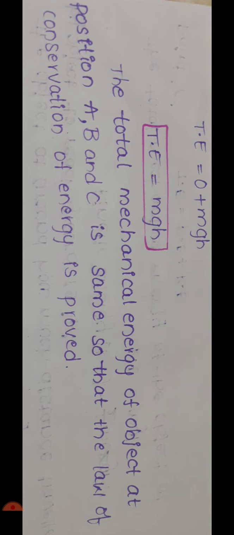So kinetic energy increases gradually, but the total amount of energy at points A, B, C, mgh, remains constant. That is the conclusion for the law of conservation of energy. The total mechanical energy of the object at positions A, B and C is the same, so the law of conservation of energy is proved. Thank you.